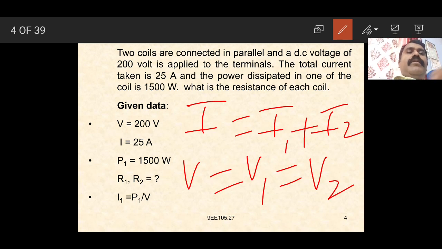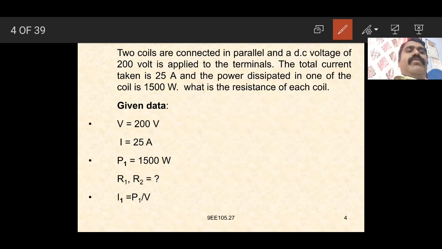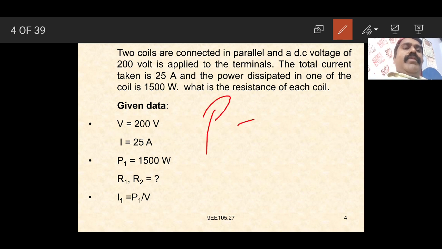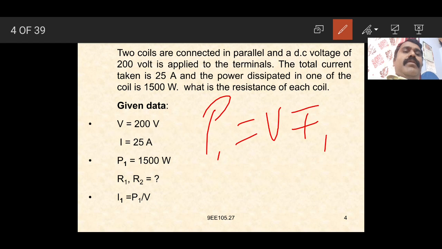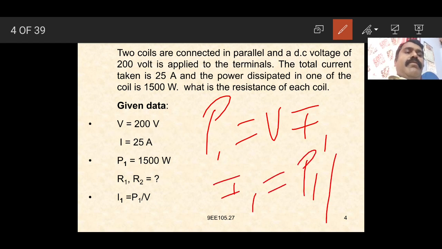Here again we have to find out the values of R1 and R2. We know that power P is equal to V into I, so for the coil, P1 is equal to V into I1. Given the power P1 of 1500 watts and voltage V, we can find the value of I1 here.